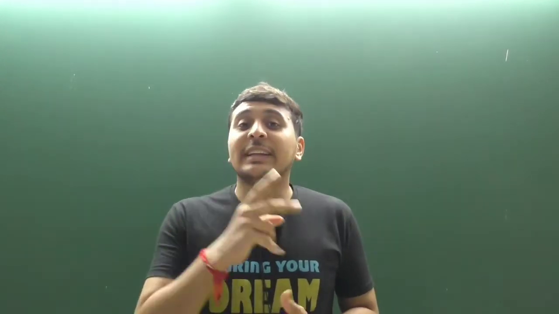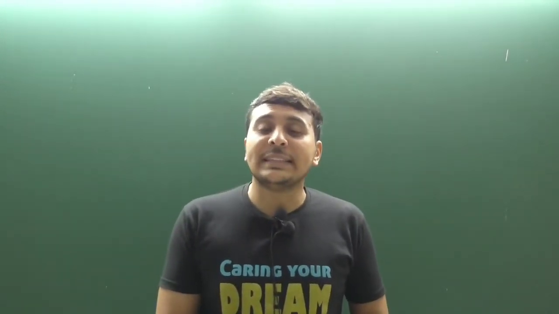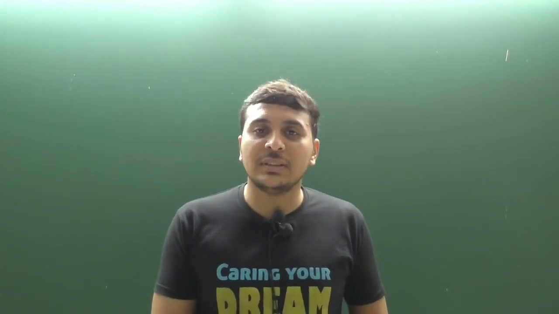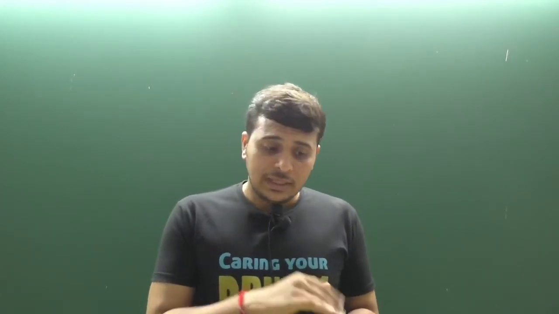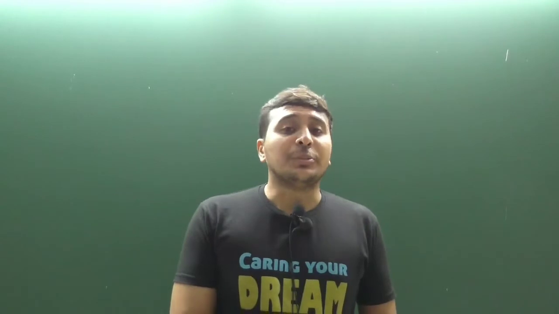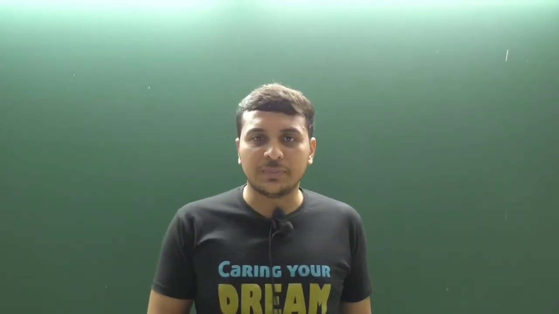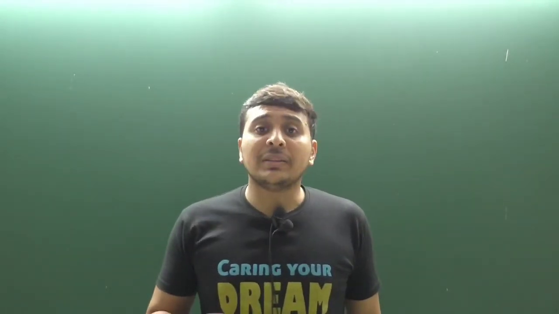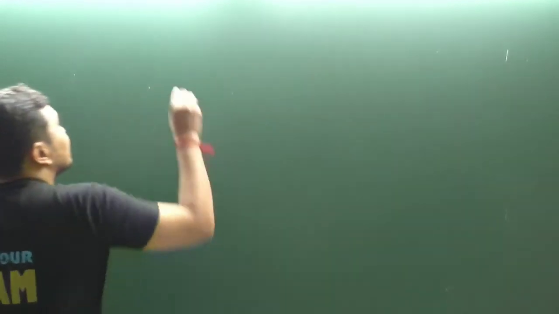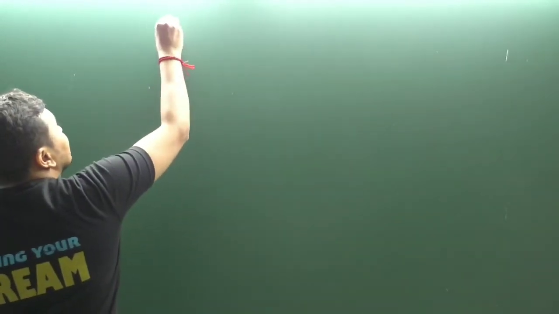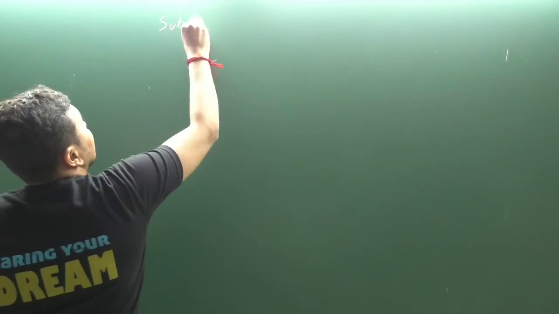This is the second lecture of chapter number 2 of class 9 science, Matter Around Us Pure. In the last lecture we have learnt about homogeneous mixture, heterogeneous mixture and a few points about the true solution. So today overall we are going to compare matter or substances and what the different types of substances are.